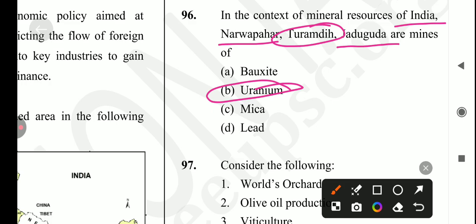And if we're talking about uranium mines, like Jadugora mine in Jharkhand, India's oldest and most significant uranium mine, operational since 1967.